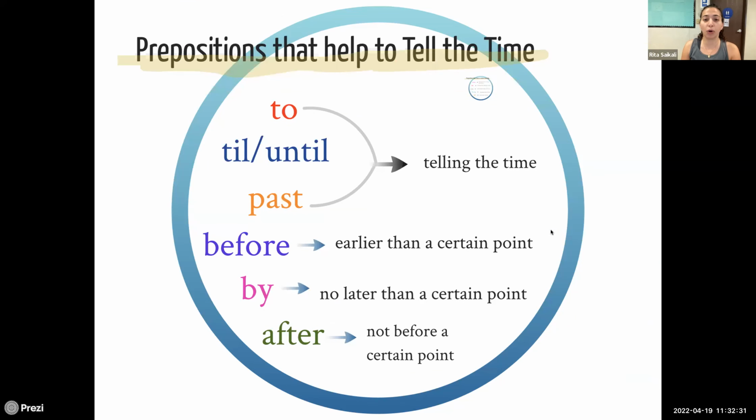All right. So there are more things that help us tell time. So to, till, until, past is part of telling time. And these are things that you have to memorize and you will learn with time. But before, by, after. So for example, I'm here till 2. It will be past 11. The event will be held from 7 to 11. He will stay past midnight.